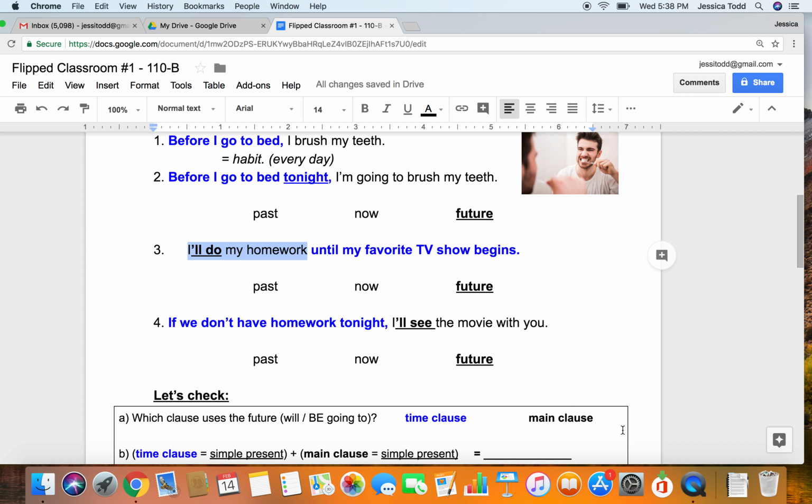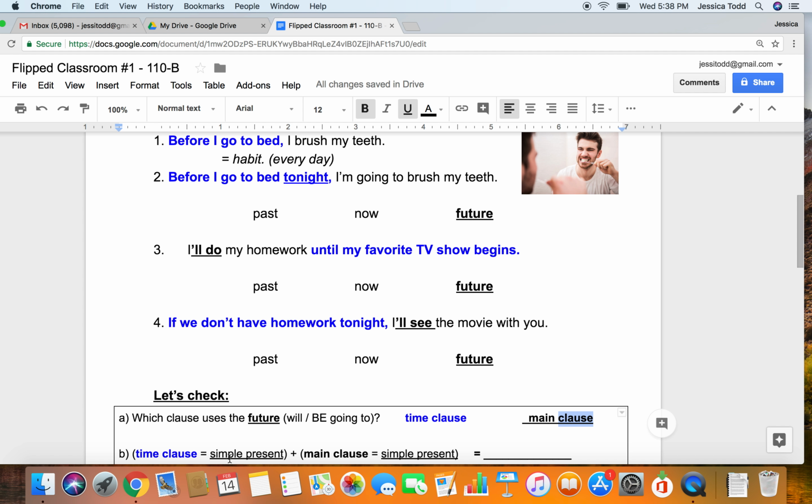Well, we can see it's the main clause, right? So I'm going to underline that. When we want to talk about the future, the main clause is going to take the future, either will or be going to. Now let's look at exercise letter B, okay?